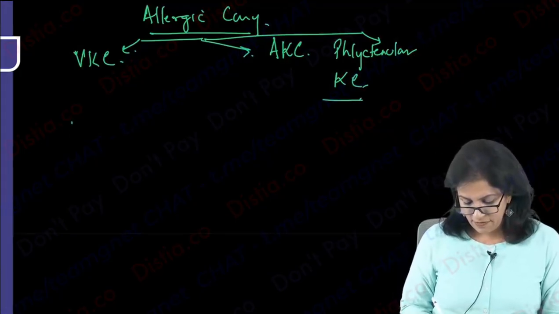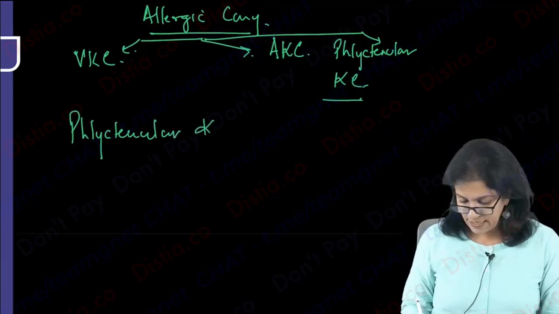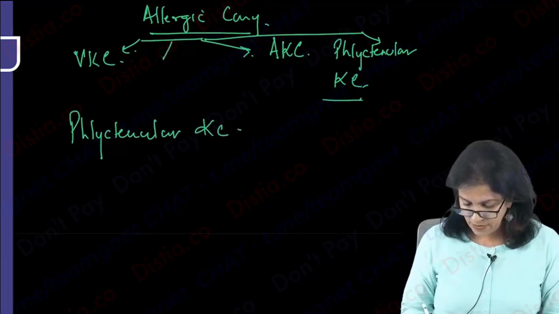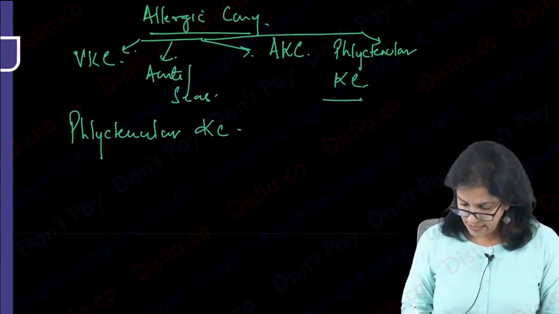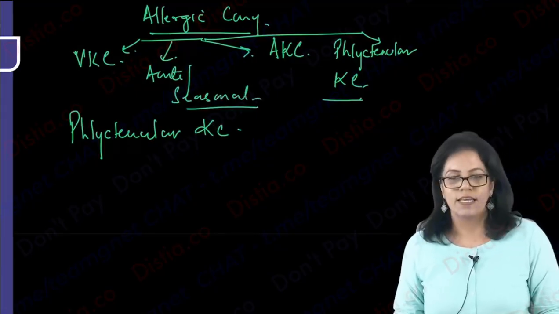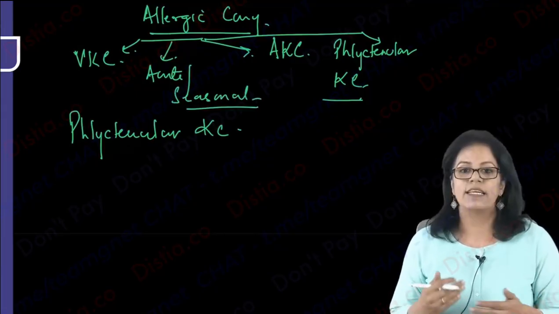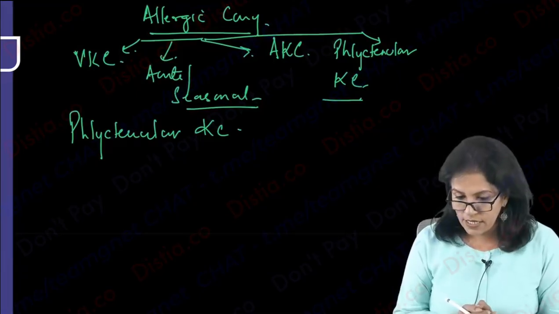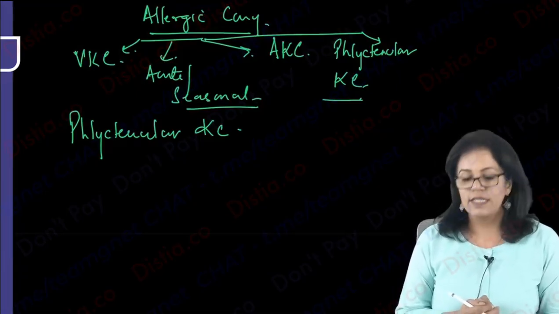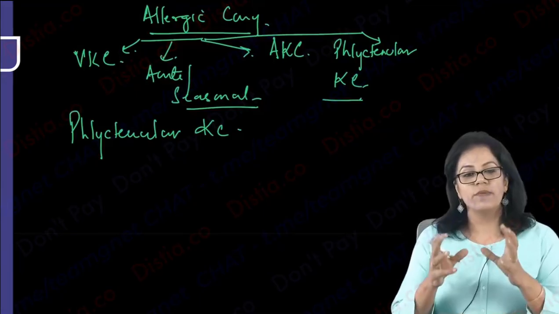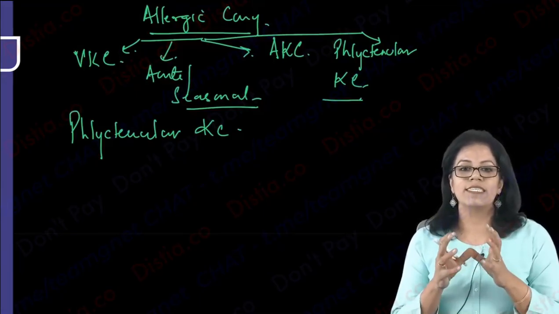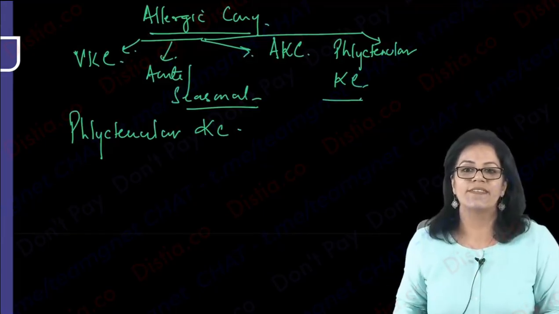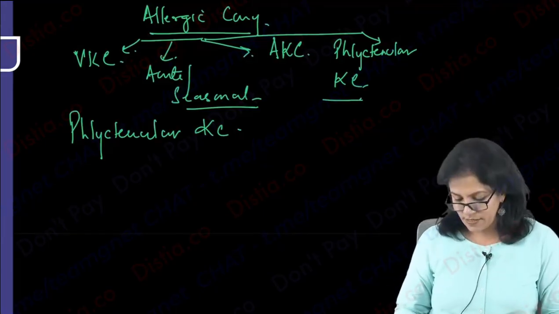When we say phlyctenular, you want me to write all the types like acute allergic reaction, or it can be seasonal or perennial. These are the different forms of allergies you can see in the eye. It could be vernal keratoconjunctivitis, atopic keratoconjunctivitis due to atopic dermatitis and allergies. Patients of atopic dermatitis have this, and phlyctenular. So what is required at your level is details for phlyctenular and vernal keratoconjunctivitis. Now the first we talk about is phlyctenular